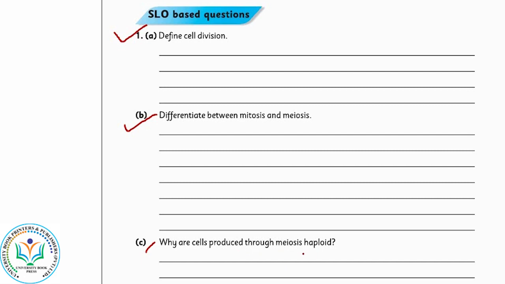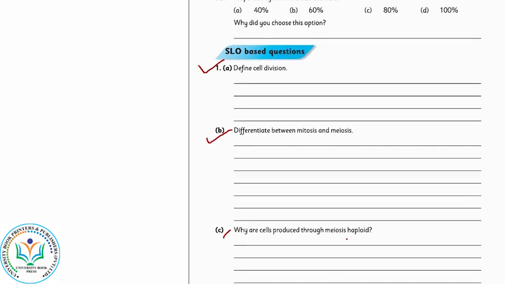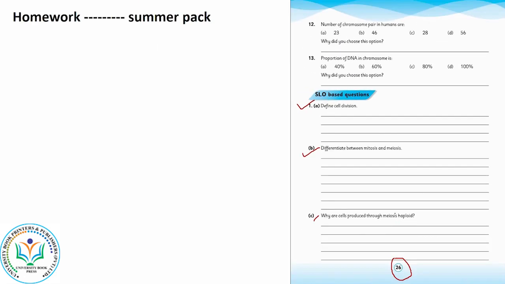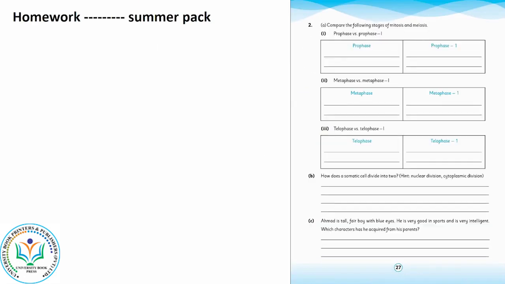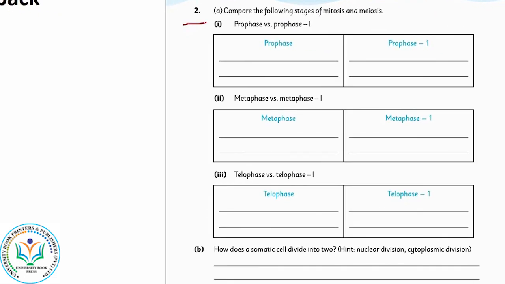We have read that as a result of meiosis, haploid or n number of cells are produced. Why does it happen? You just give the reason. Then number 2 question on page 27 is, compare the following stages of mitosis and meiosis, prophase versus prophase 1. Before, during activity, you made the comparison through diagrams, and now you will give the special features of each stage in words. Metaphase versus metaphase 1, telophase versus telophase 1.